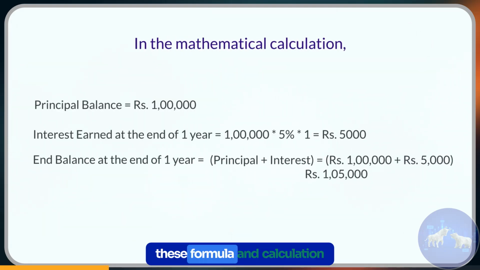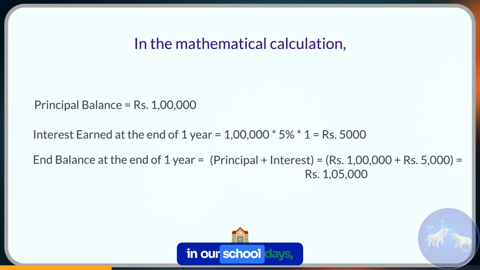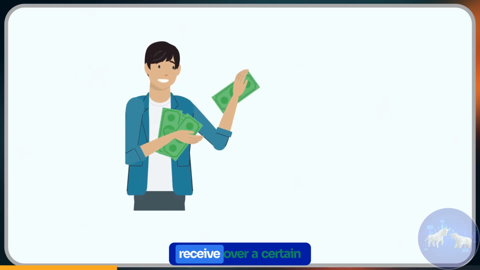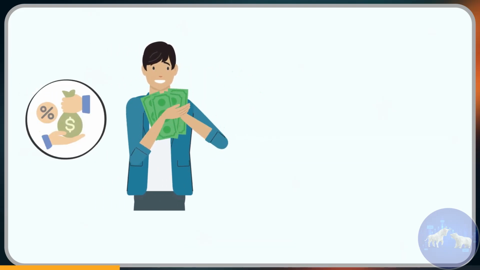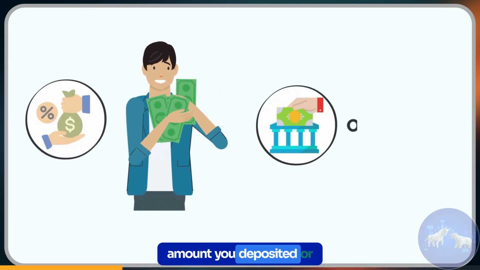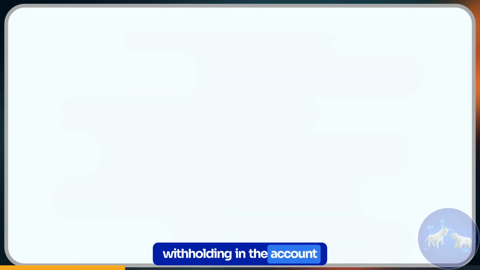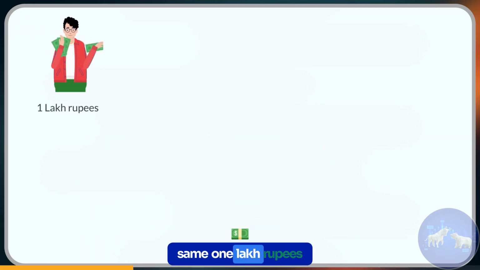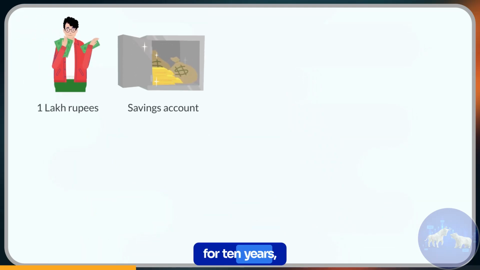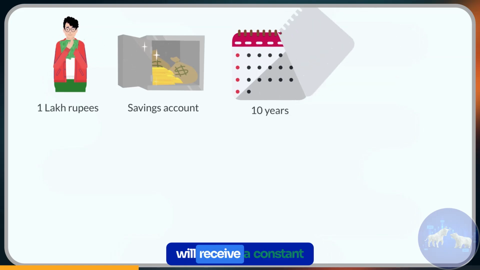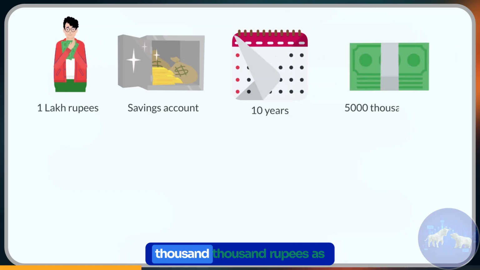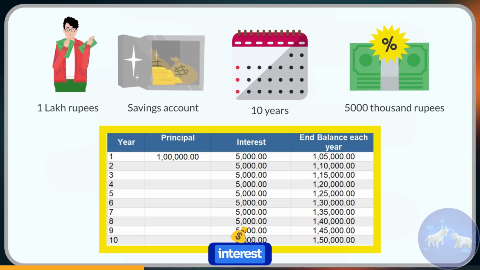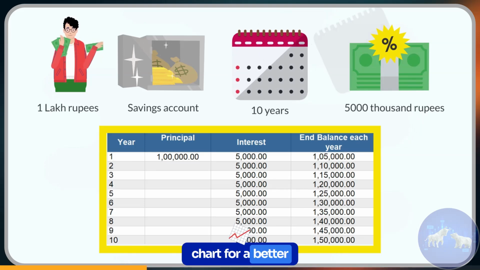As we had learned this formula and calculation in our school days, we are not going through it in detail. So the interest you receive over a certain period is a fixed percentage of the principal amount you deposited or are holding in the account. Let's understand this simple interest over the long term. For instance, if you keep the same 1 lakh rupees in your savings account for 10 years, then every year you will receive a constant, the same 5,000 rupees as interest. Please take a look at the table and chart for a better understanding.